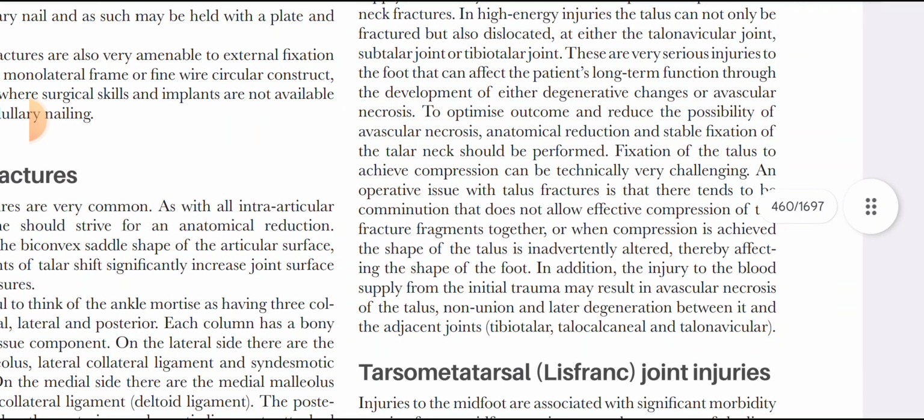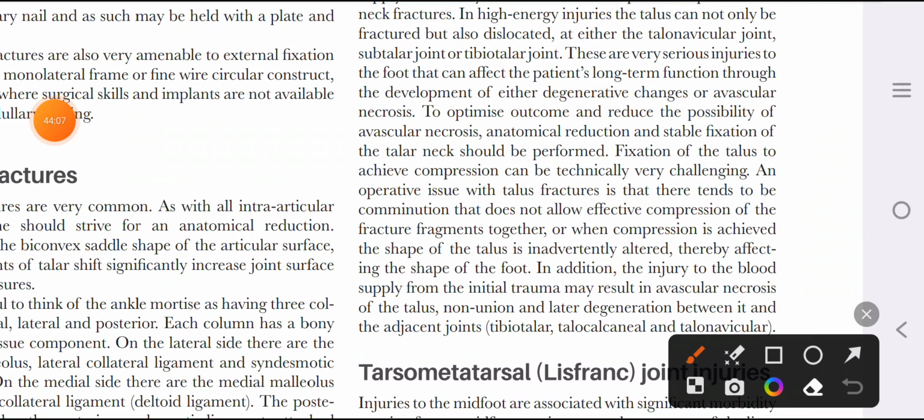They are treated with rigid fixation because they are intra-articular. The talus articulates with the tibia, with the navicular and with the calcaneum: with the calcaneum at the subtalar joint, with the navicular at the talonavicular joint, and with the tibia at the ankle joint.